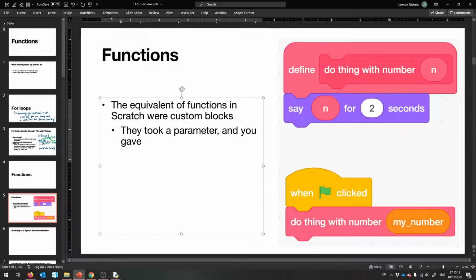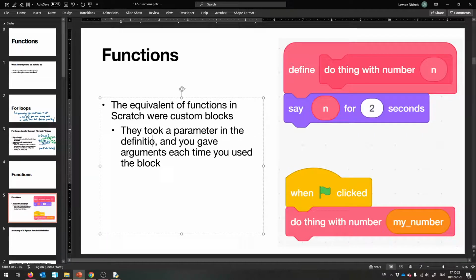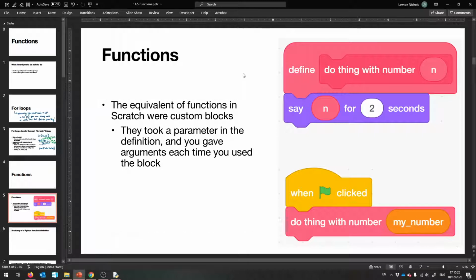And you gave values for those parameters, you gave arguments.